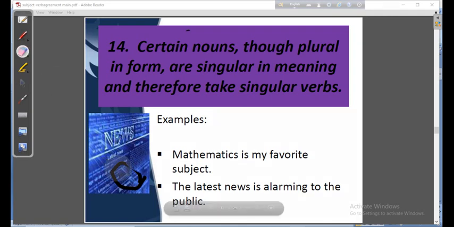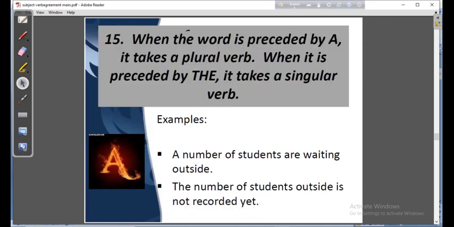Rather, it is singular, and that is why it will take a singular verb. And in one of my videos I have told you the word news: N for north, E for east, W for west, and S for south. So this is a singular word, and you will take a singular verb.